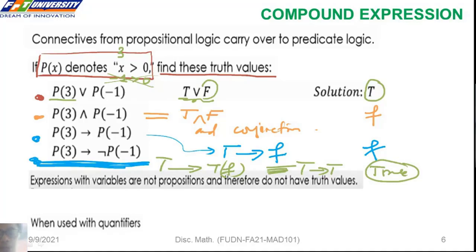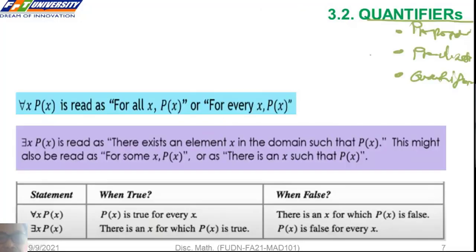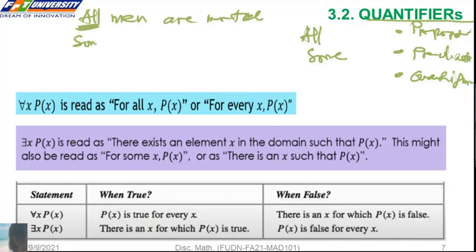Expressions with variables are not propositions. For example, P of x, Q of x, z. This is not a proposition, and therefore we cannot determine the truth value. So we should use quantifiers. We need quantifiers to express the meaning in English. For example, all men are mortal, or some cats do not have birth.